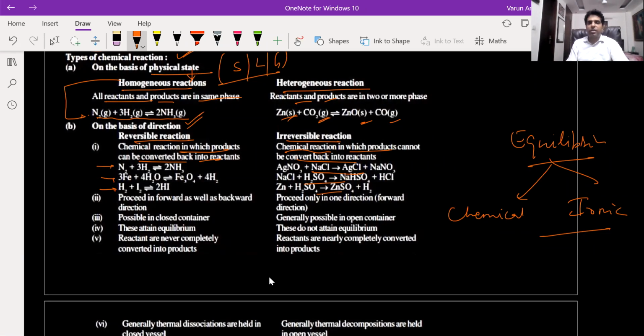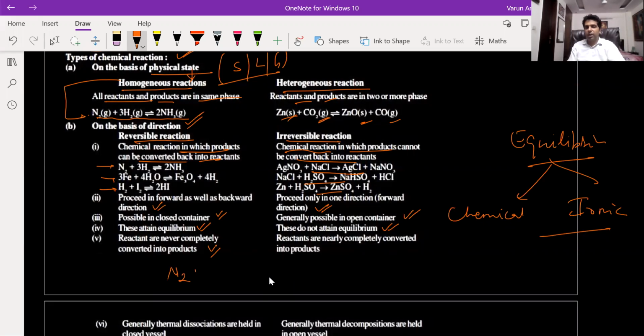So reversible chemical reactions proceed in forward as well as backward direction, while irreversible chemical reactions proceed only in one direction, that is, in the forward direction. Then, a reversible reaction is possible in a closed container, and an irreversible reaction is possible in an open container also. Now, reversible reactions will attain equilibrium. Irreversible reactions do not attain equilibrium. In reversible reactions, the reactants are not completely converted into products. So there will be equilibrium.